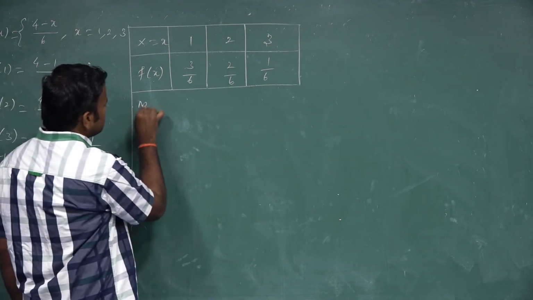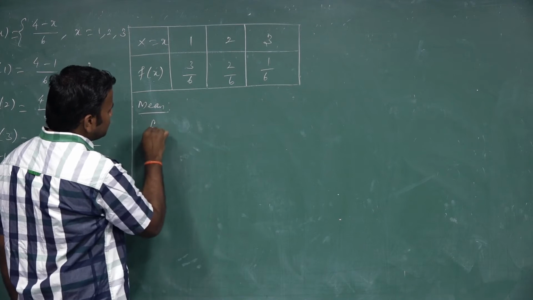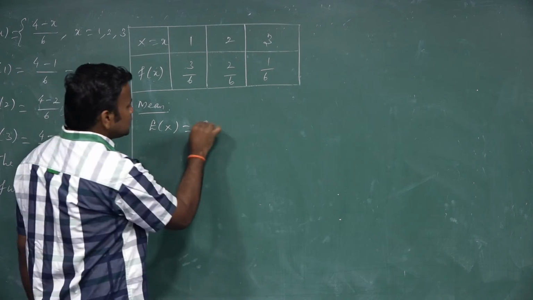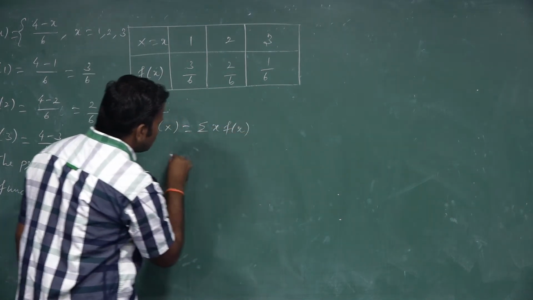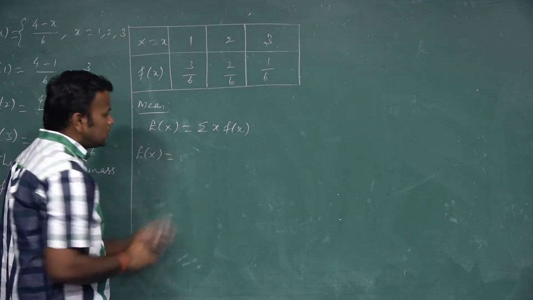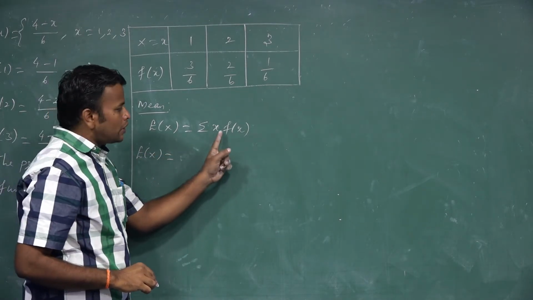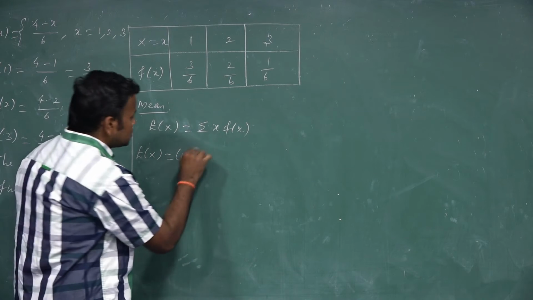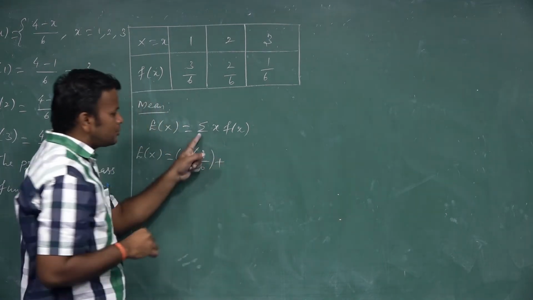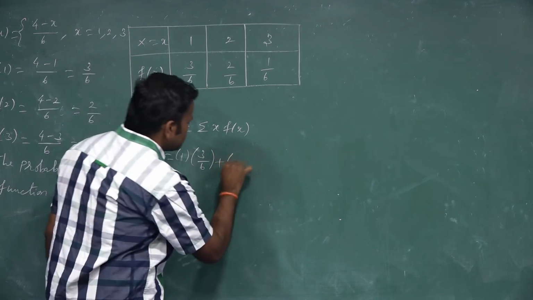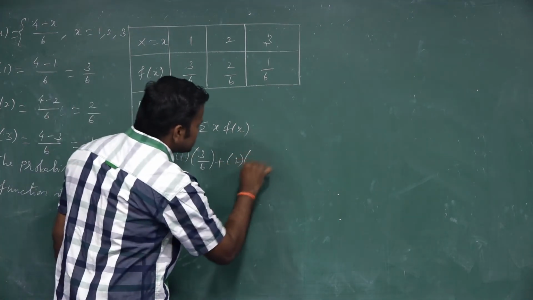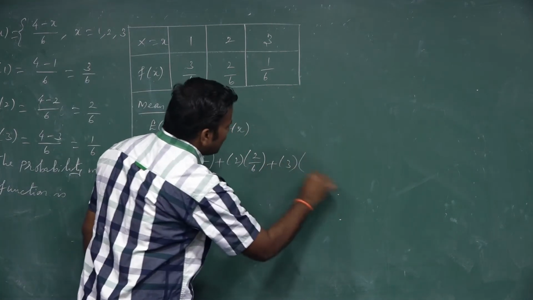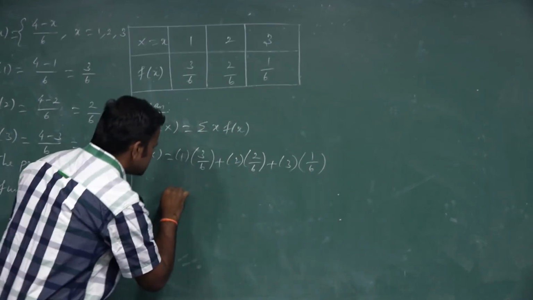Next, to find the mean. Mean E of x: x is a discrete random variable, the values are countable, so we use summation of x into f of x. So E of x is the summation of x into f of x. The first value of x is 1, whose probability value is 3 by 6, plus the next value of x is 2 with probability 2 by 6, plus the next value of x is 3 with probability 1 by 6.